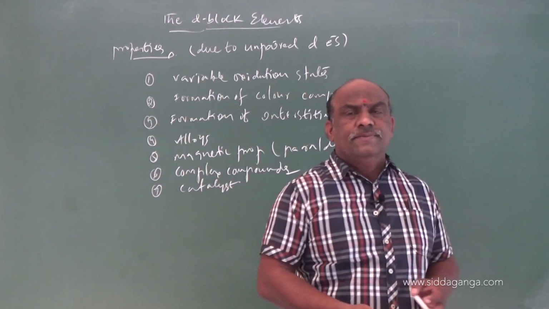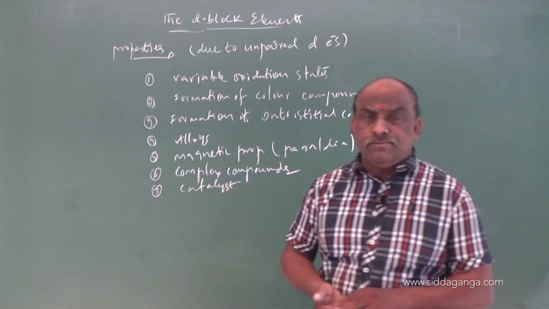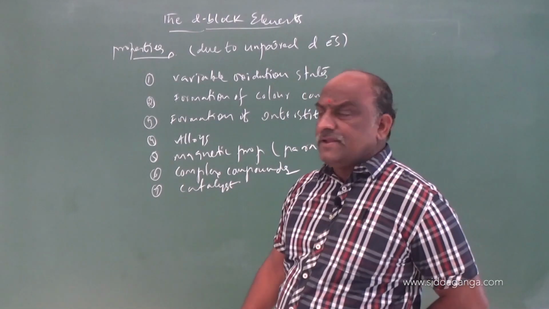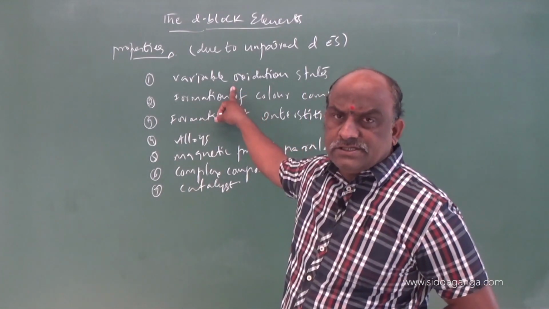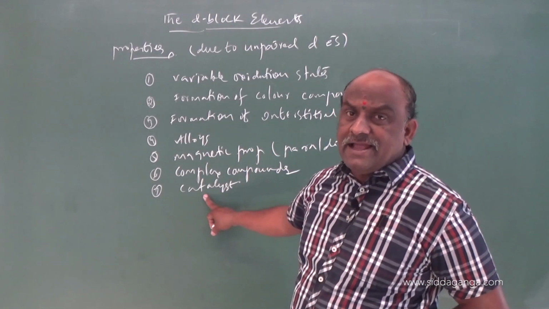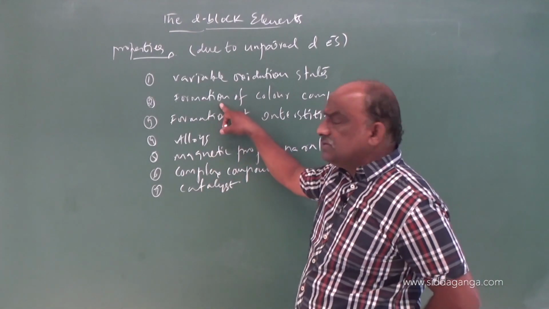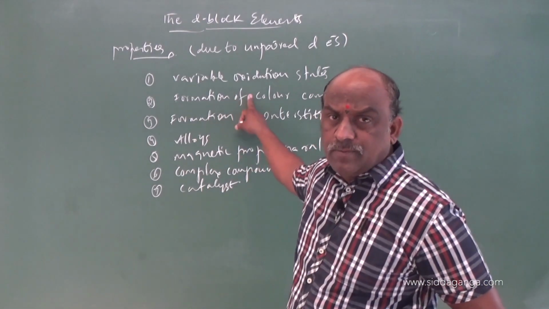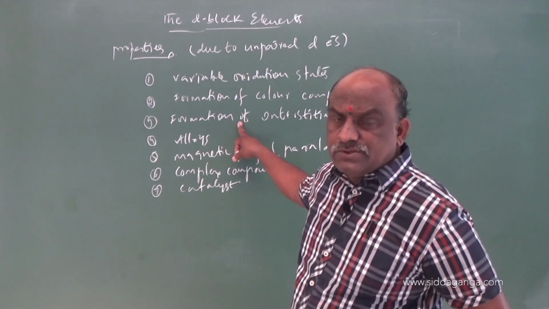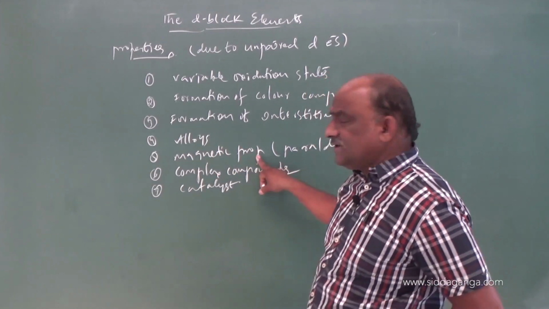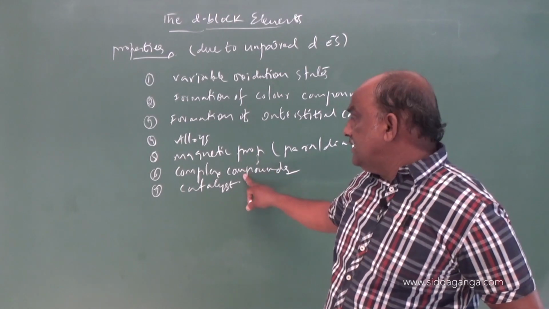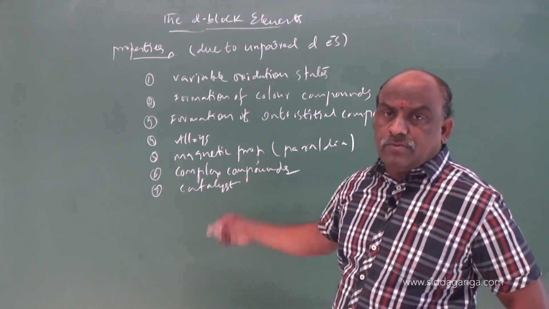These seven are the special characteristic properties of transition elements due to the presence of unpaired electrons. Transition elements exhibit variable oxidation states. They are used as catalysts in catalytic reactions. They exhibit color, and they can form interstitial compounds. They can form alloys. They can exhibit magnetic properties, either diamagnetism or paramagnetism, and they can also form complex compounds.